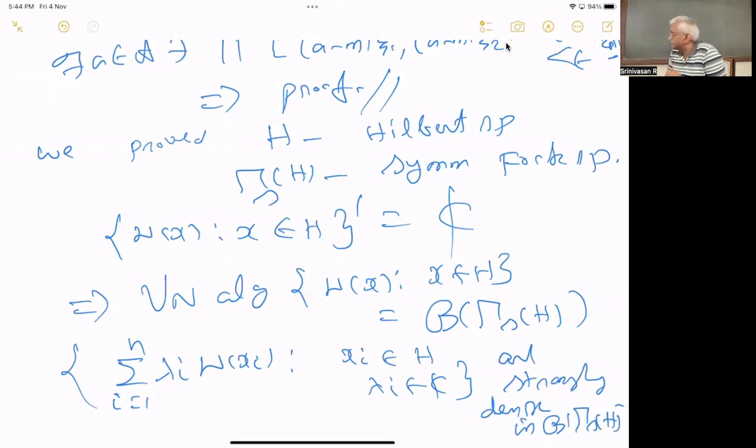So that's all. This is what we want to prove. This means the W of X does not have any invariant subspace. If it had an invariant subspace, it would generate only B of that subspace. I don't want to go through it. It will all be clear if you do some operator theory later.